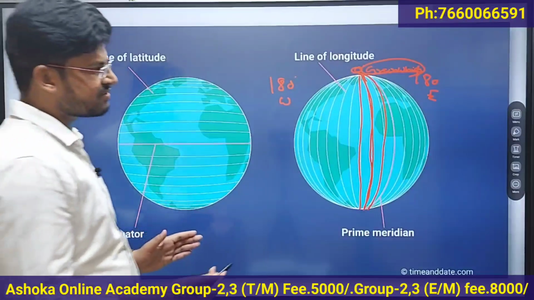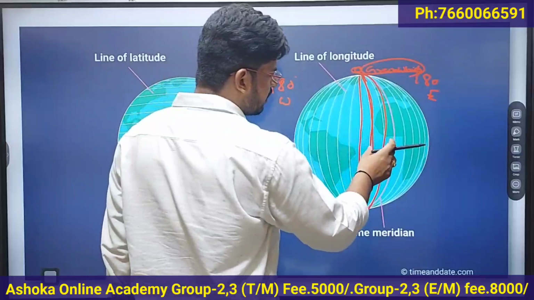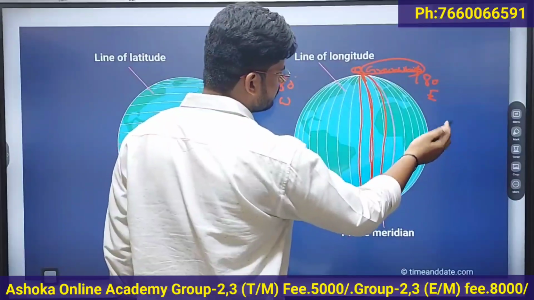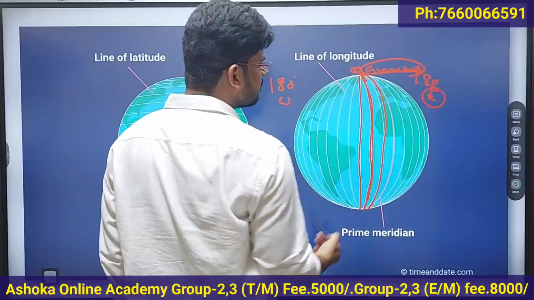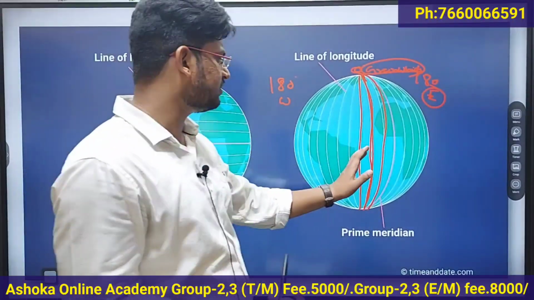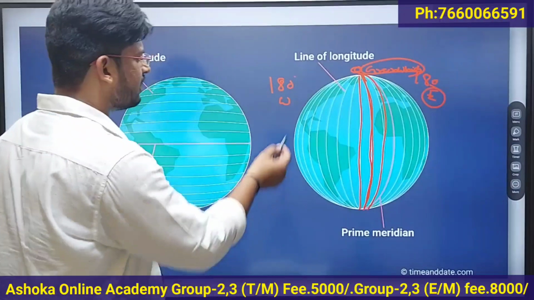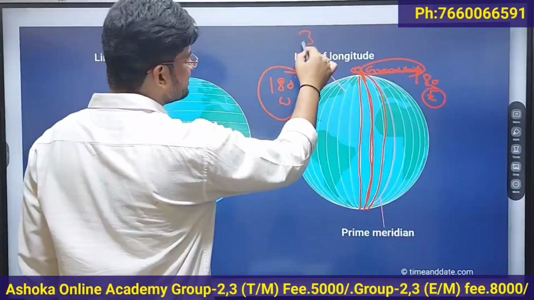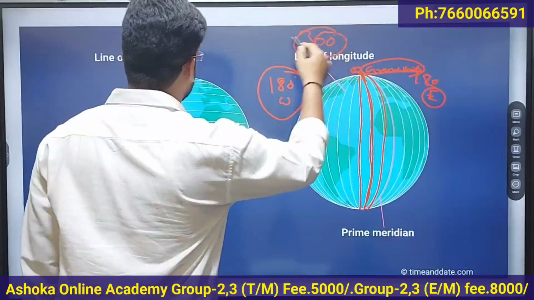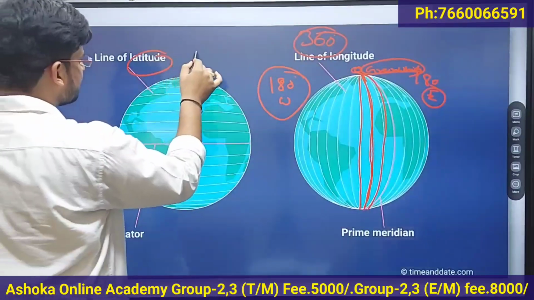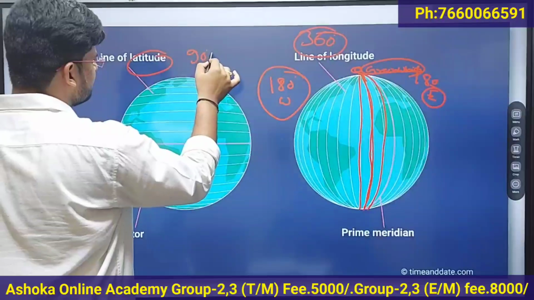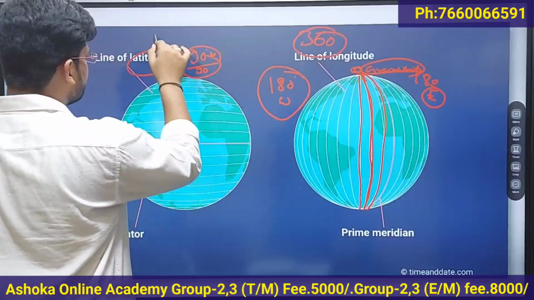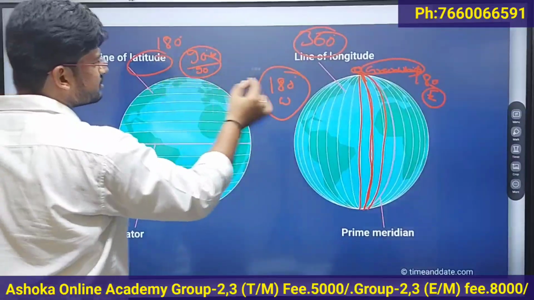The longitudes located to the east of Greenwich are called eastern longitudes, and the longitudes located towards the west of Greenwich are called the western longitudes. So total there are 360 longitudes, remember this. And coming to latitudes, how many are there? They are 90 in the north and 90 in the south. So total latitudes are 180, longitudes are 360.